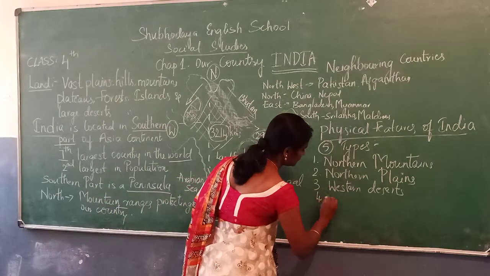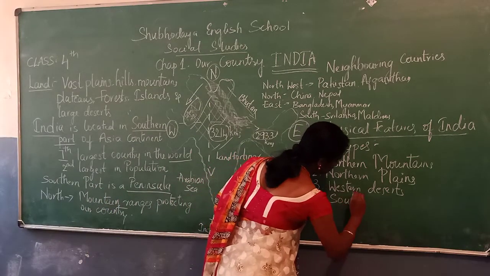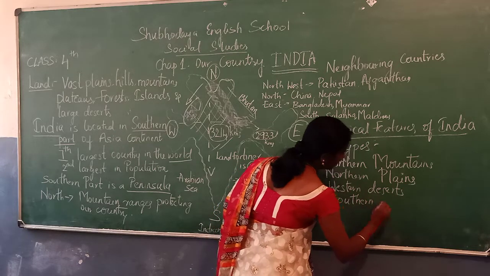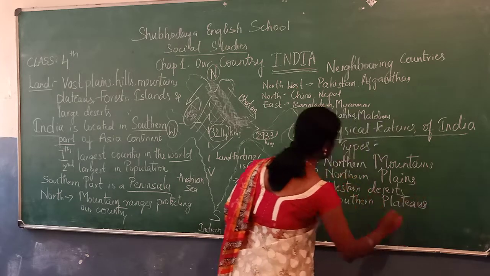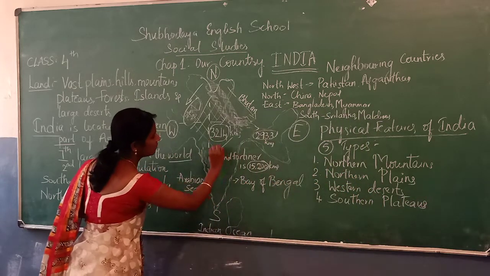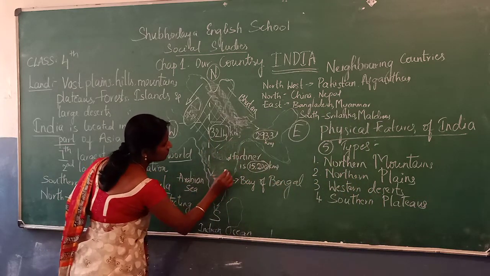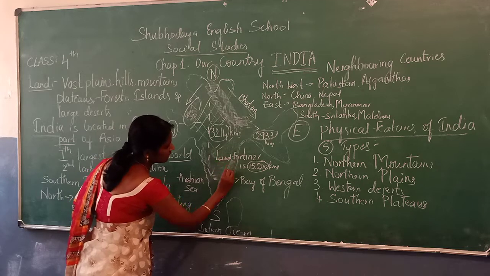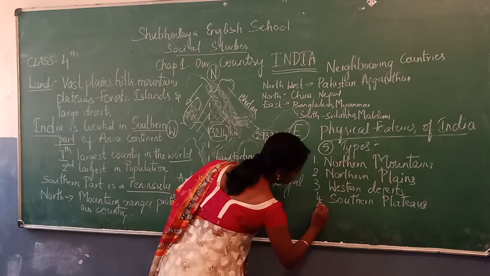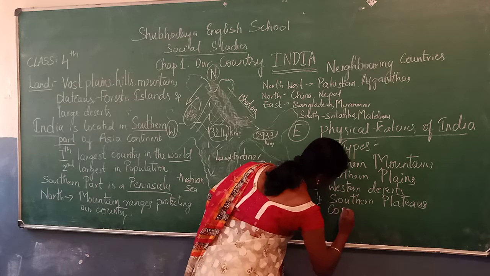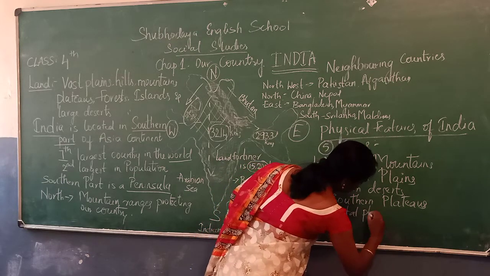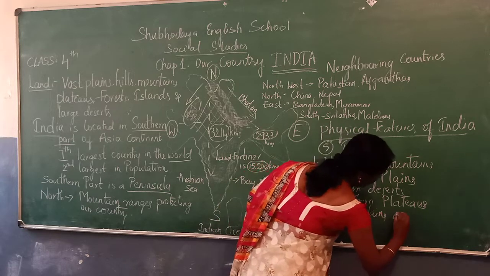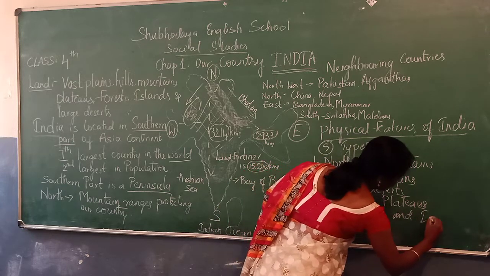Fourth one will be southern plateaus. Southern plateaus will cover this part, okay? This part. Southern plateau. Fifth one is coastal plains and islands.